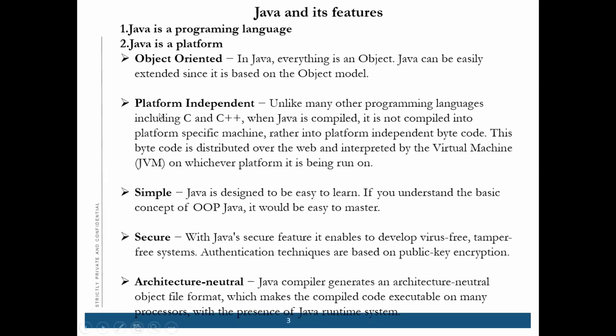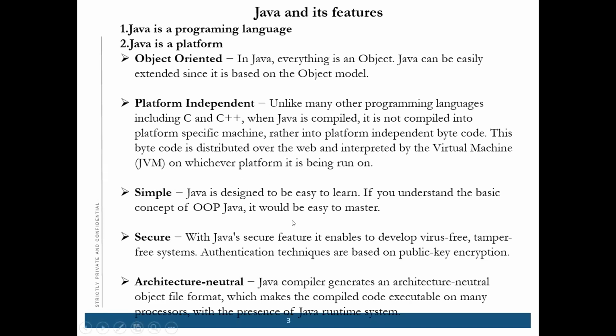Then the other feature is platform independence. You can compile and run your Java in any platform, unlike C and C++. JVM helps Java run on any platform and makes it platform independent.